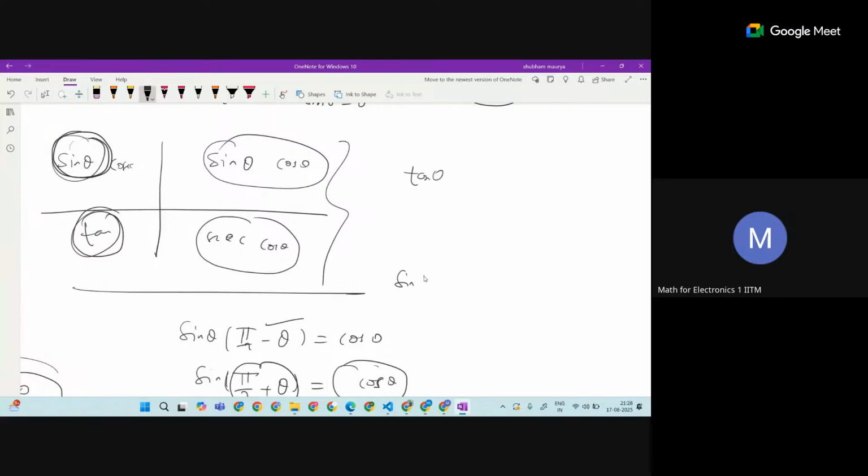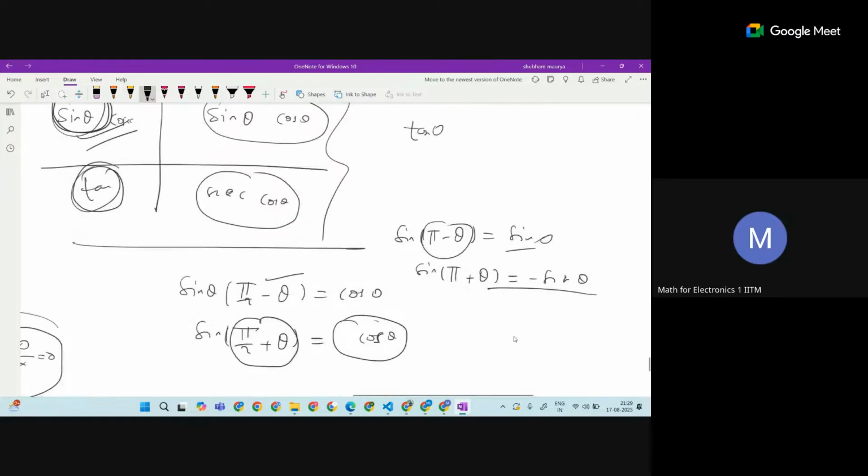Similarly, sine of pi minus theta is again going to be sine theta. Cos pi, or maybe sine, again it follows where it is here, and it is again the same signs. So you can remember all this. Sine of pi plus theta is going to be minus sine.